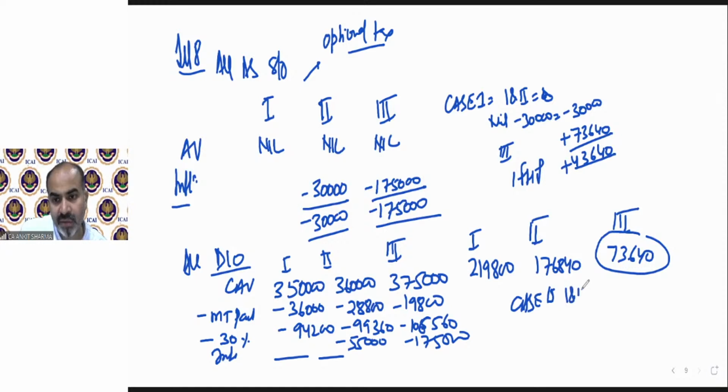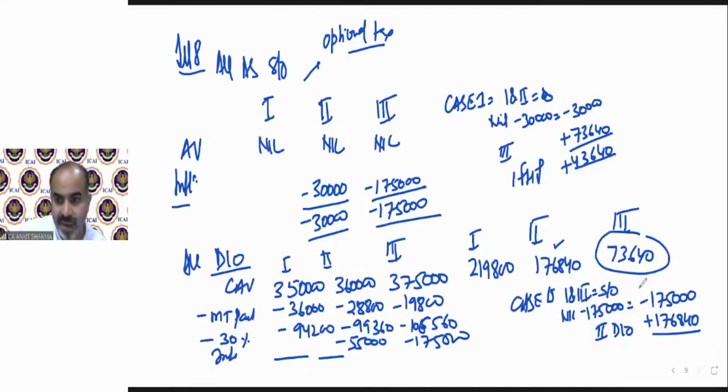Suppose case number 2. House 1 and 3 are self-occupied. Then house 1 value is nil and house 3 value is 1,75,000 negative. So loss is 1,75,000. Now house 2 value I need to take as deemed let out, which is 176,840. That will be 1,840. So if I assume house 1 and 3 as self-occupied and house 2 is deemed let out, then I need to pay tax as income from house property is only 1,840.